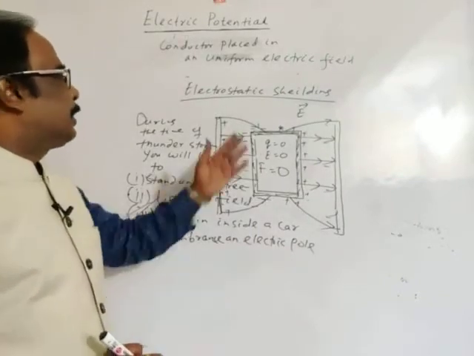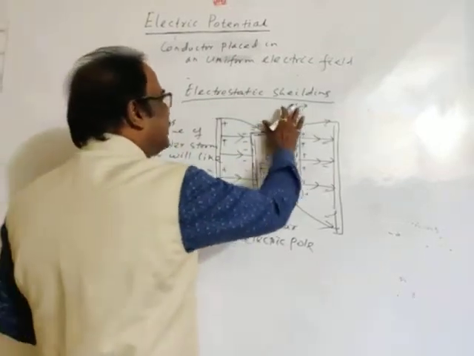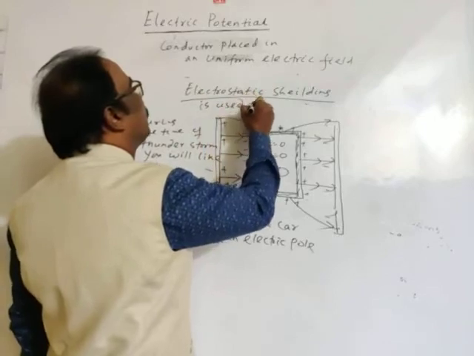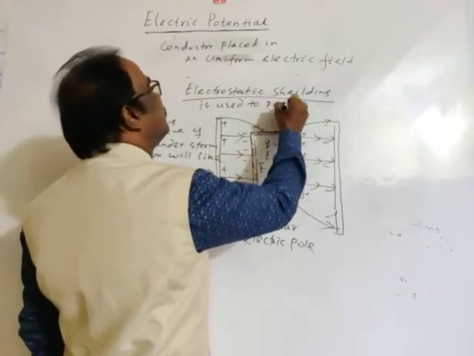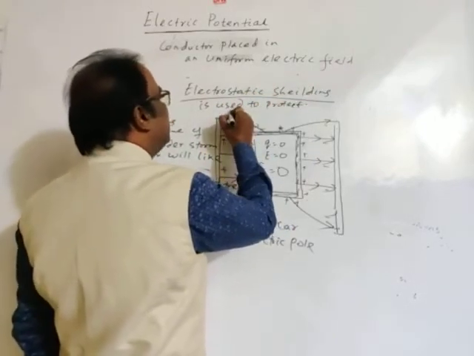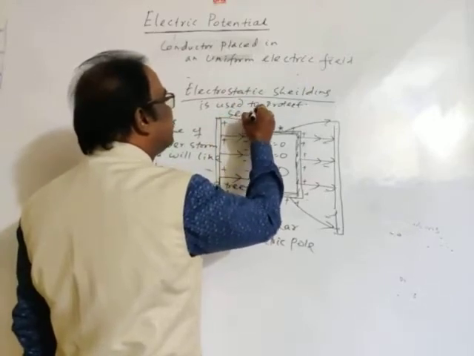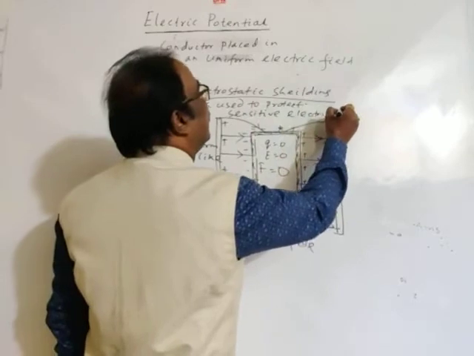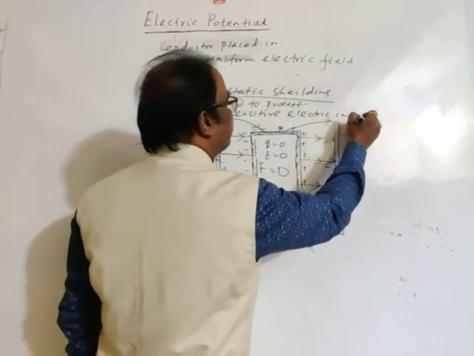Of course, the concept of electrostatic shielding is used to protect sensitive electric instruments.